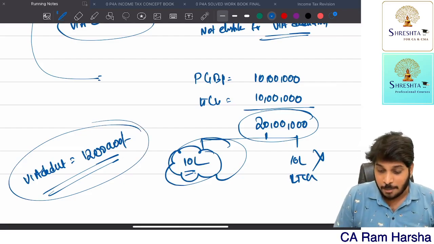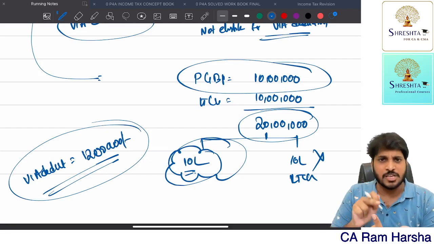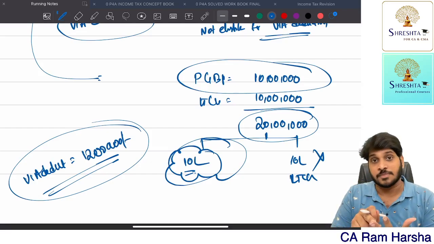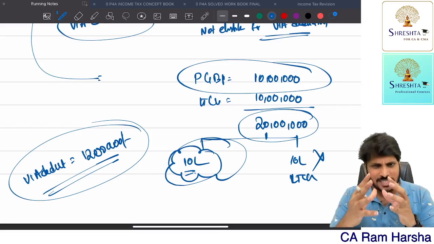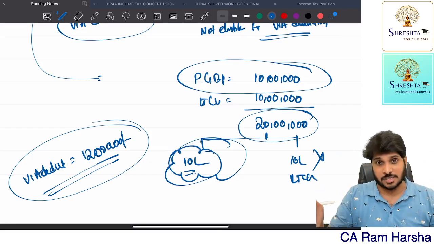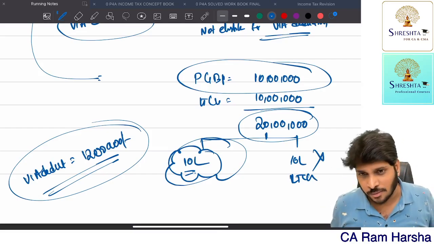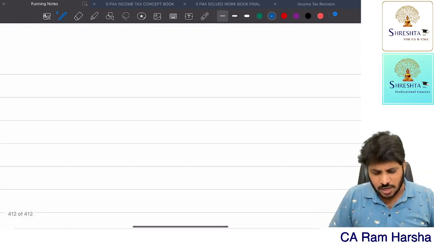So here you see my normal income is only 10 lakhs. Like my normal income means what? Salaries income, PGBP income, other sources income. Getting the point? Other than lotteries and all. So these incomes only are eligible for Chapter 6A, and short-term capital gain which is taxable at normal rates. Only these incomes are eligible for Chapter 6A deductions. Are you clear?